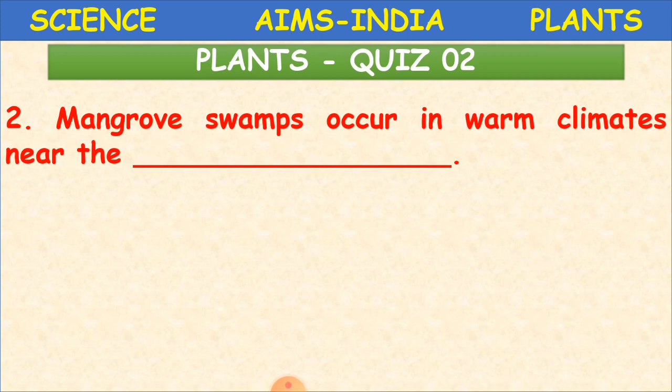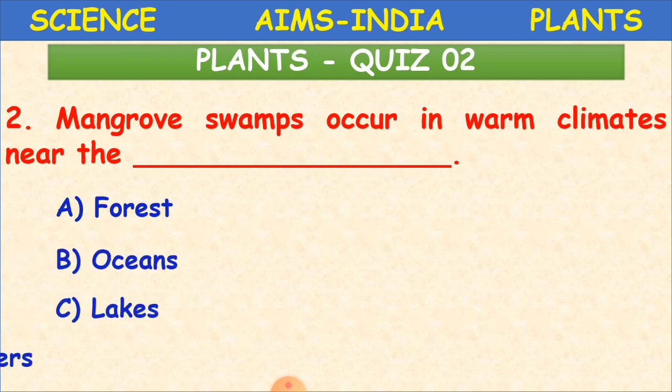The second one is, mangrove swamps occur in warm climates near the dash. What are the options? A, forest; B, oceans; C, lakes; D, rivers.